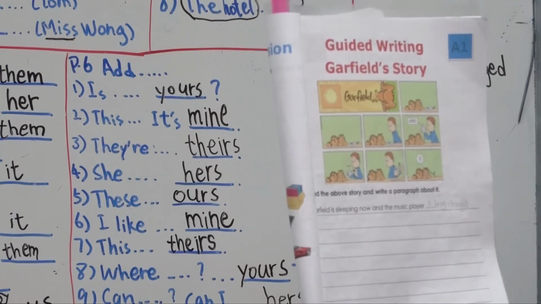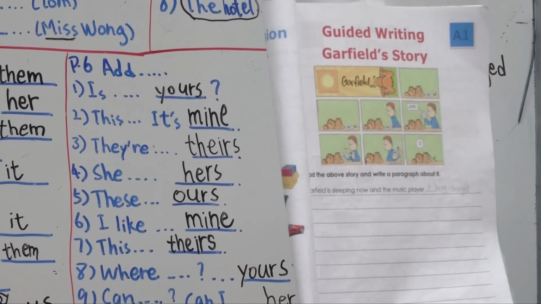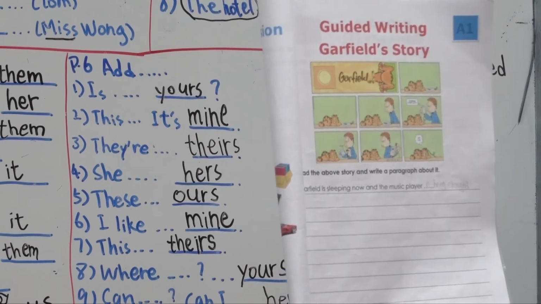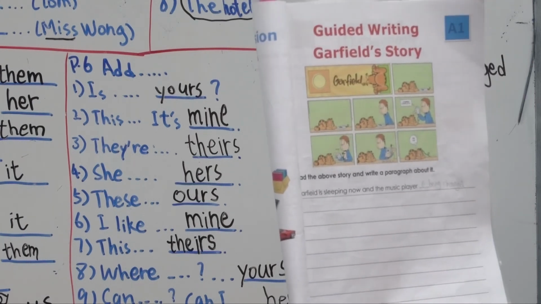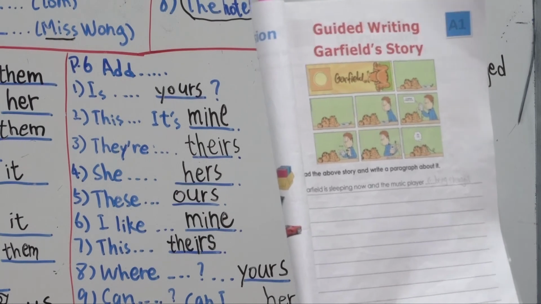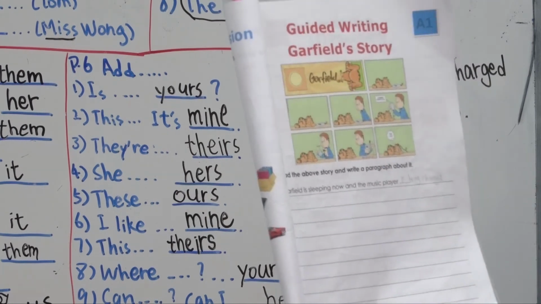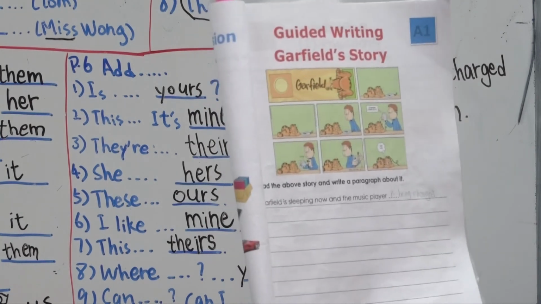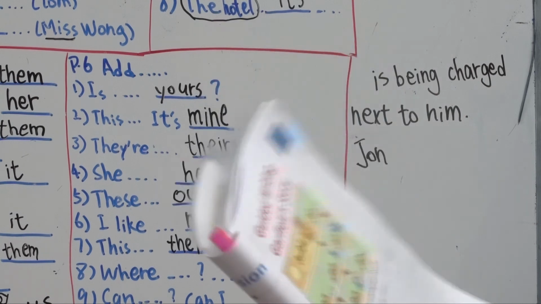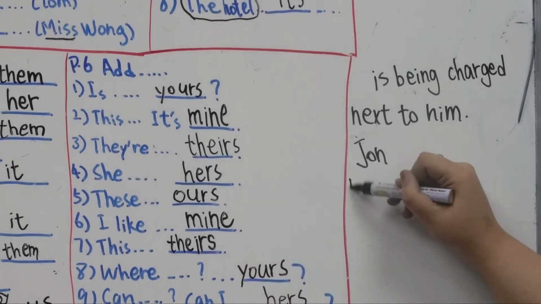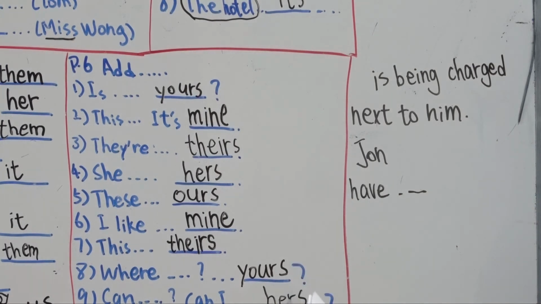Okay, John. So why is John here? He is here to, you may say, have a look at Garfield. You may say he is here to have a look at what Garfield is doing, right? Yes, let's say John is his master. So he's here to have a look at what is going on. Okay, and then what happened?